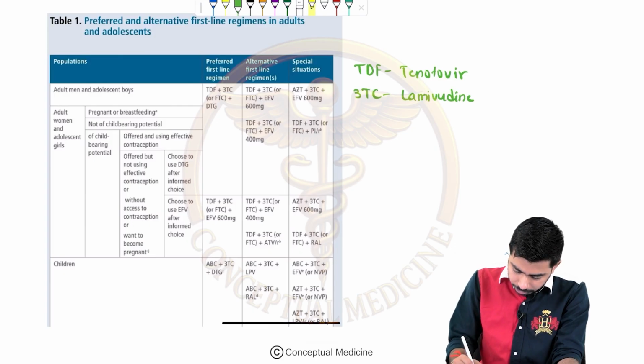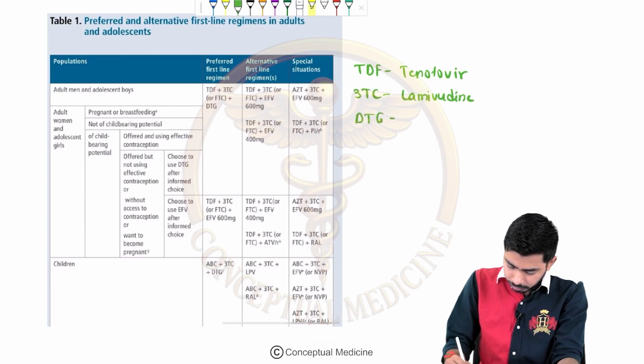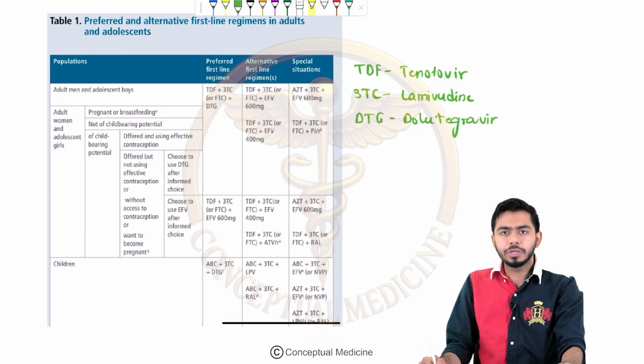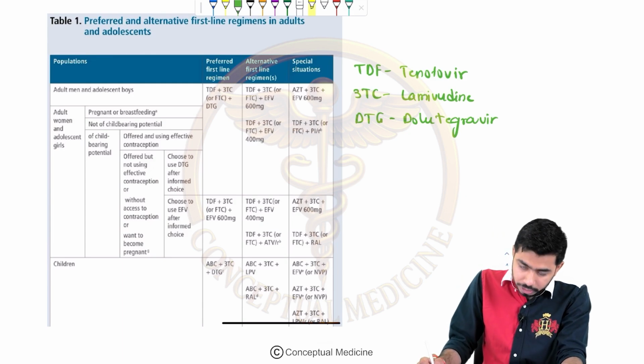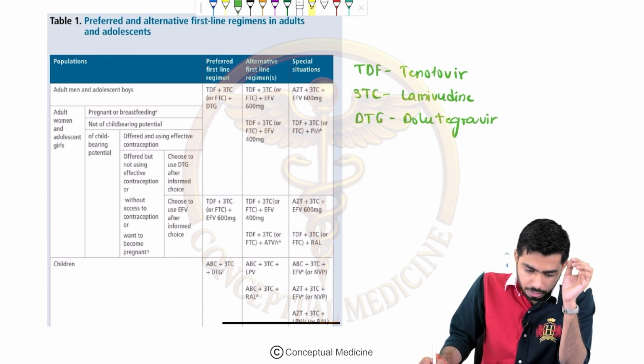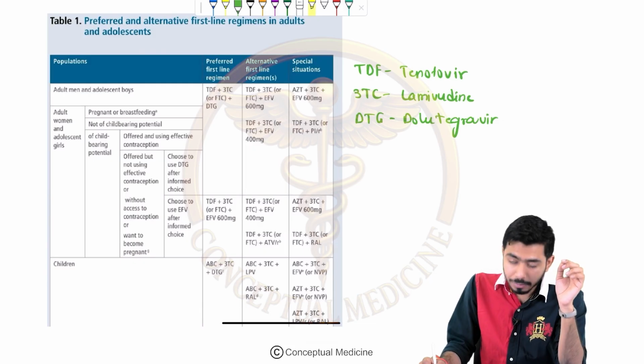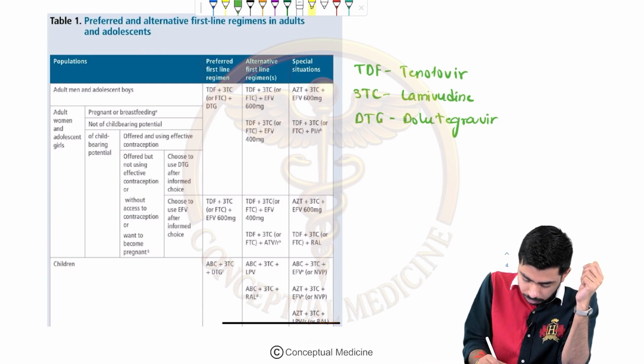And then DTG means that we are giving dolutegravir, right? So those are the 3 drugs which we are giving over here: tenofovir, lamivudine, and dolutegravir. This is the combination which is written in front of you, guys, right?